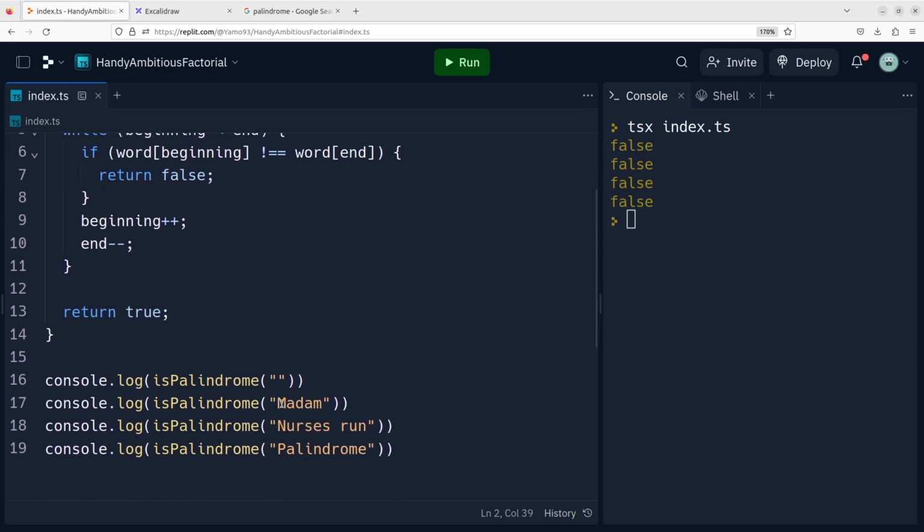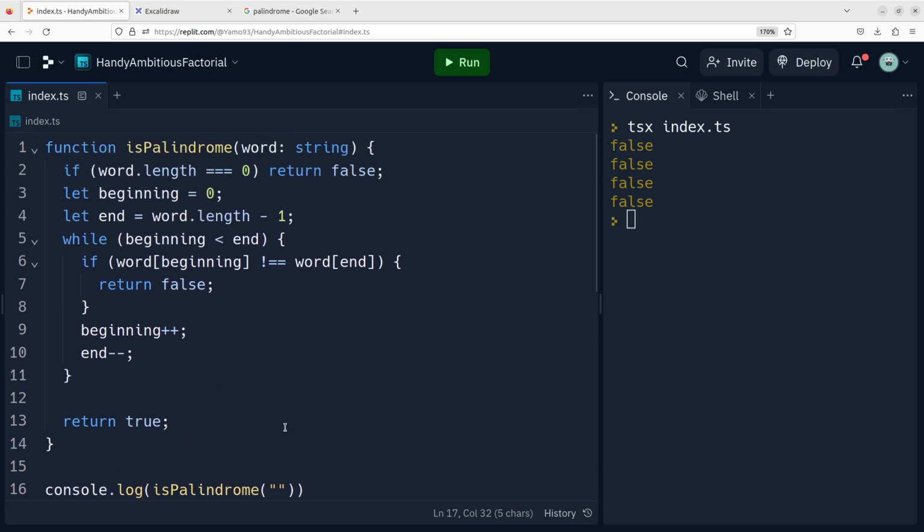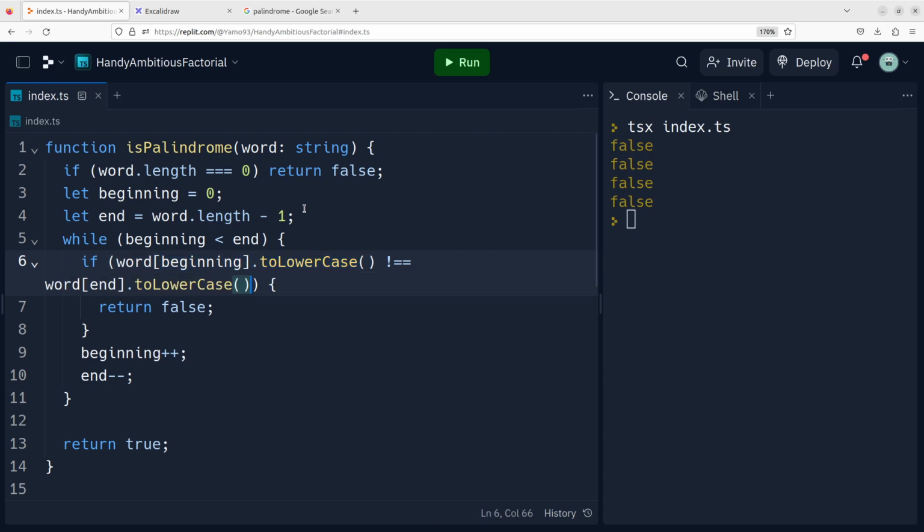And then of course here it will all be false because we have uppercase letters, right? So I need to normalize it. So I'll say toLowerCase, and the same here for the second character, toLowerCase. So let's see.